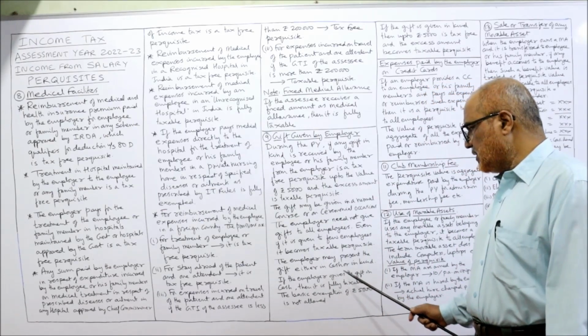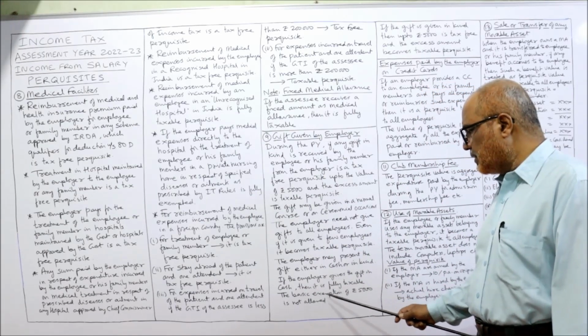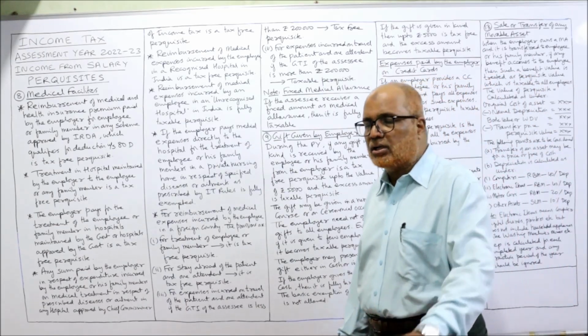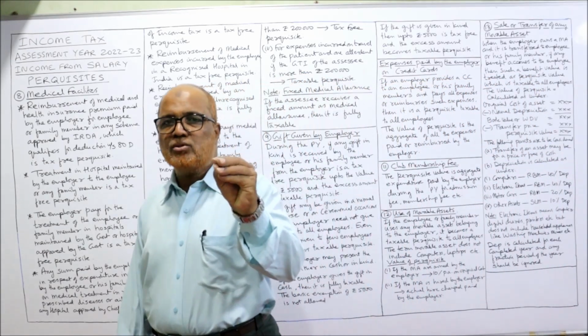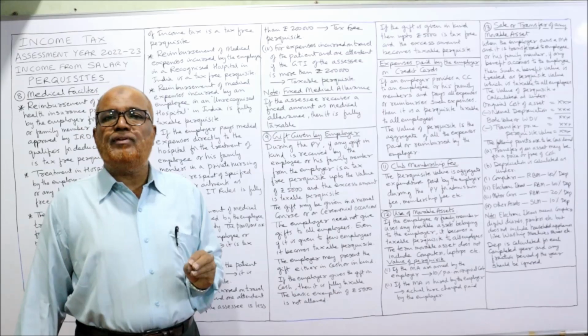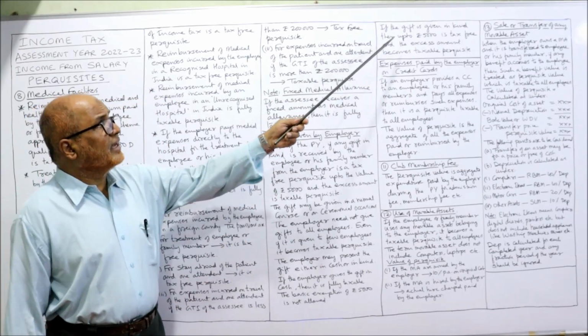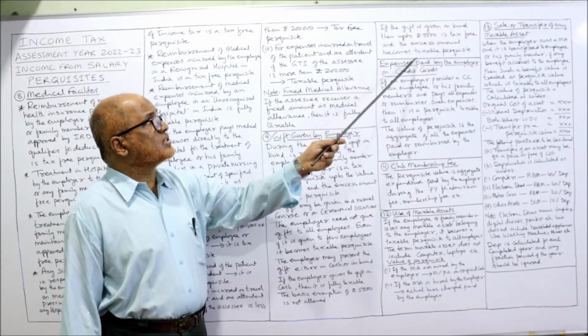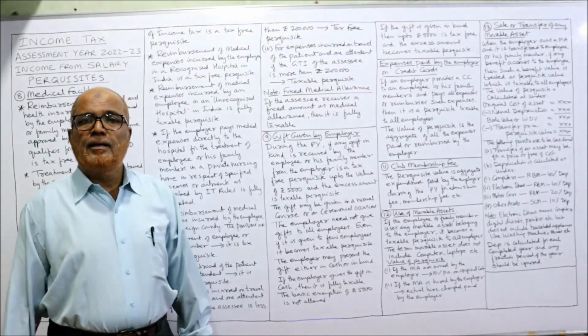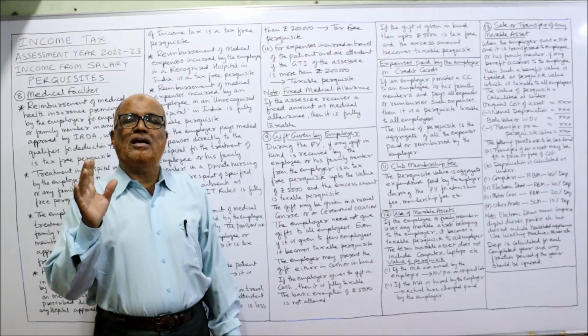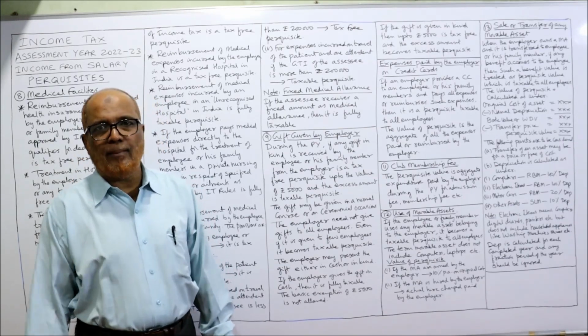So if the employer gives the gift in cash, then it is fully taxable. The basic exemption of 5,000 is not allowed. That 5,000 basic exemption is allowed only if the gift is given in kind. Now, if the gift is given in kind, up to 5,000 is tax free, the excess amount is taxable. So these are the provisions regarding the gift given by the employer to the employee.